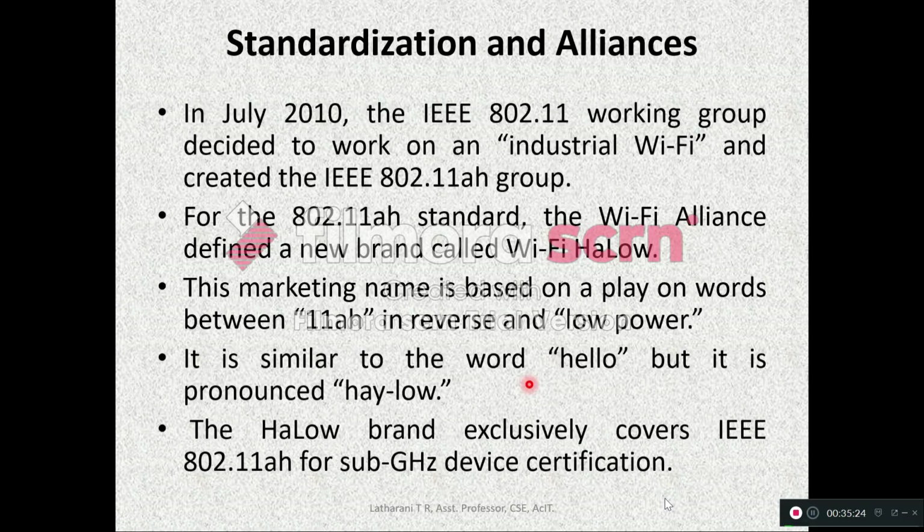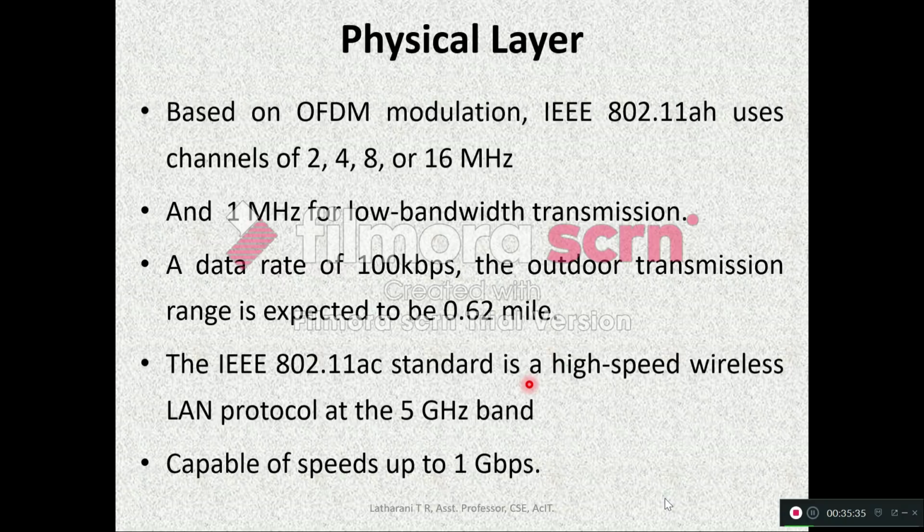The Halo brand exclusively covers IEEE 802.11ah for sub-gigahertz device certification. The physical layer of the technology is based on OFDM modulation, which we saw in the previous slides. IEEE 802.11ah uses channels of 2, 4, 8 or 16 megahertz and 1 megahertz for low bandwidth transmission. That is sub-gigahertz, which we saw in the previous slide. At a data rate of 100 kilobits per second, the outdoor transmission range is expected to be 0.62 mile.